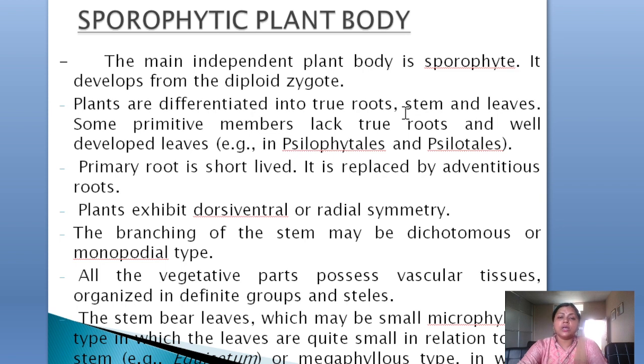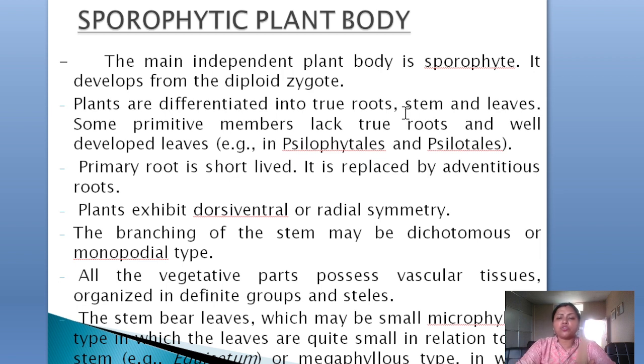The plant shows dorsiventral or radial symmetry. Dorsiventral means the dorsal and ventral sides are different. The stems show dichotomous branching.